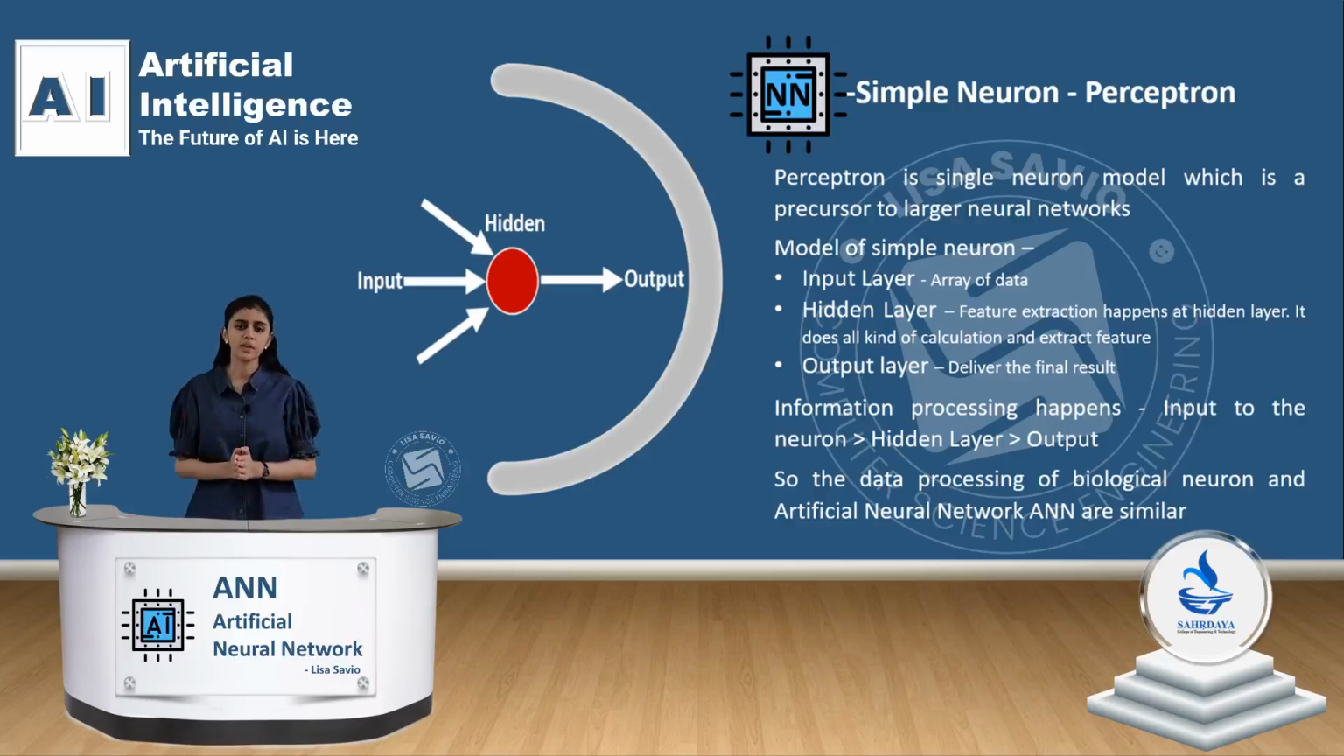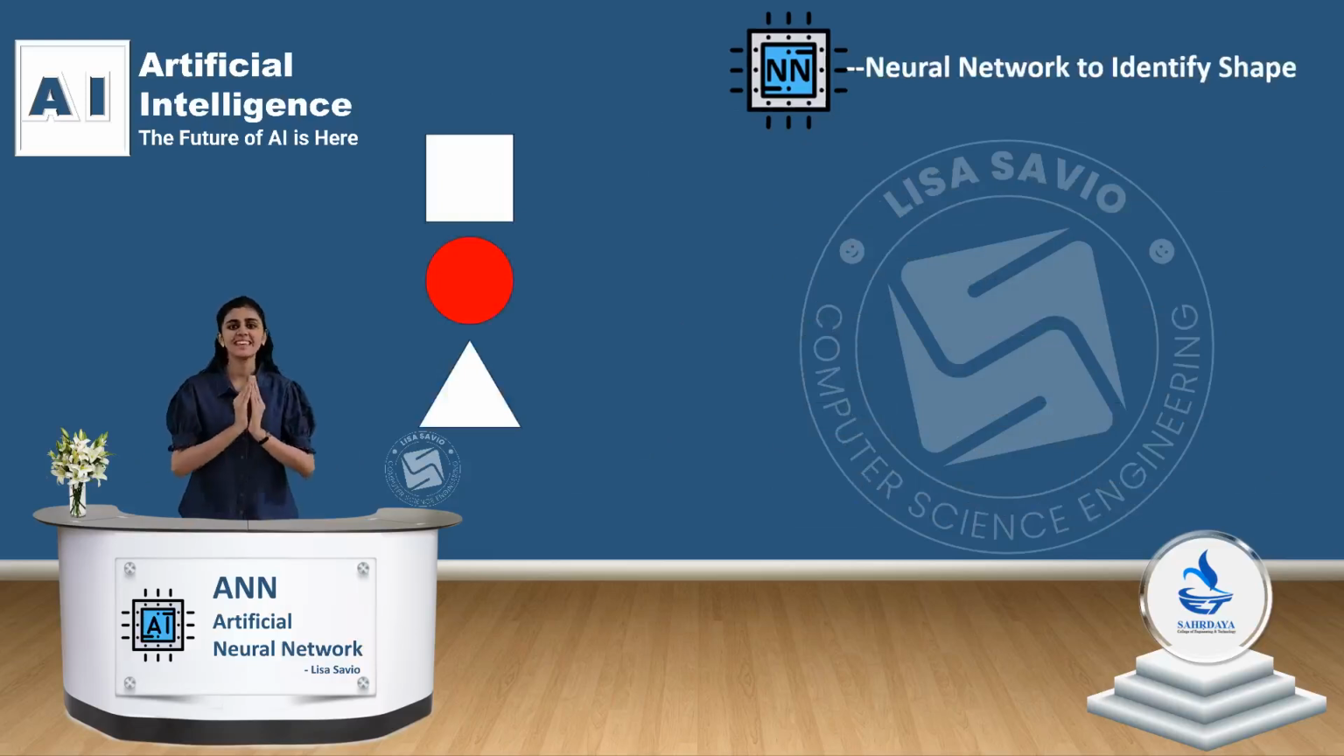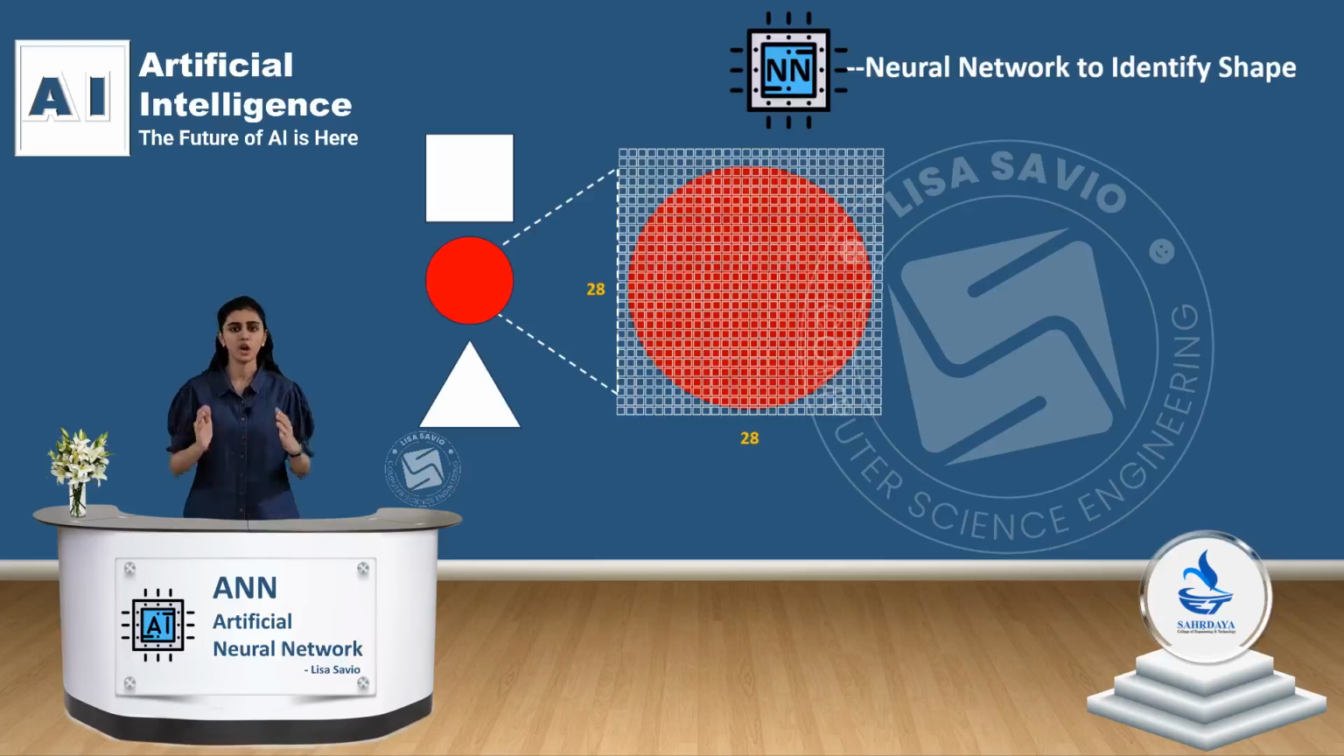larger neural networks. So in a simple neuron model, the input layer is an array of data. The hidden layers extract features by performing mathematical operations and the output layer shows the results. The simplest network consists of a single neuron in the hidden layer which can show the output. Each layer consists of a row of neurons and each network can have multiple layers. So now let's take a look at how artificial neural networks work.